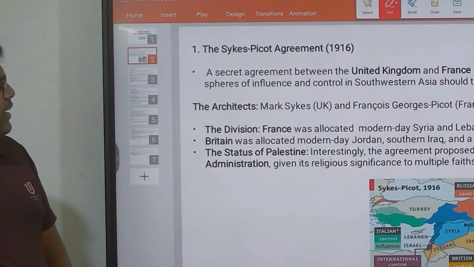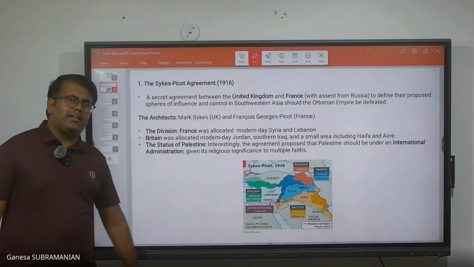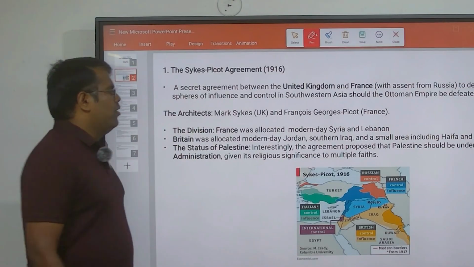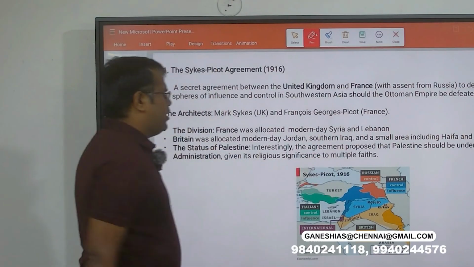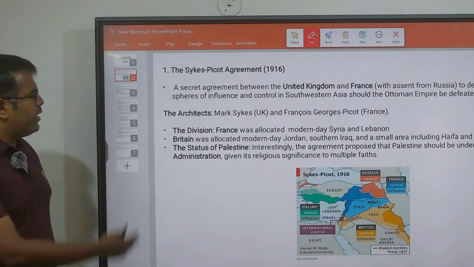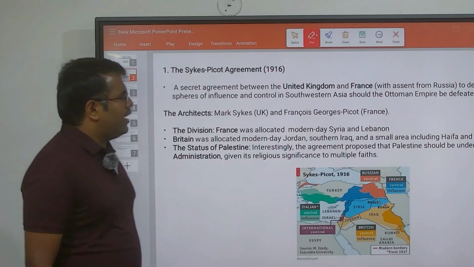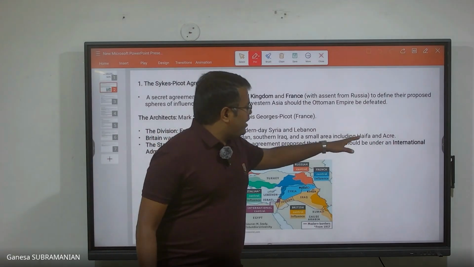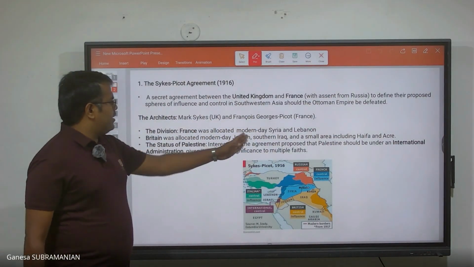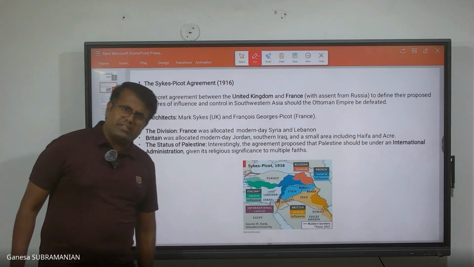So basically, France got some territories and Britain got some territories, and it was equally divided. What France got during this time was your modern day Syria and Lebanon, and what Britain was allocated was the modern days of Jordan, southern Iraq, and some parts including Haifa and Acre. These are the parts that today are in and around the areas of Israel, and southern Iraq and Jordan, we all know, are located in the West Asian region.